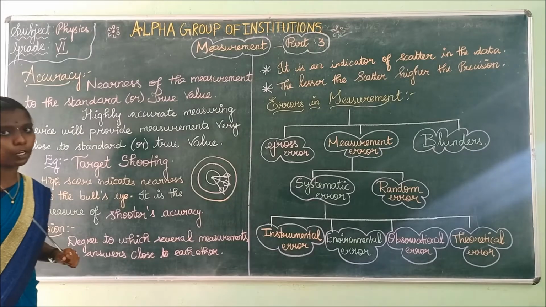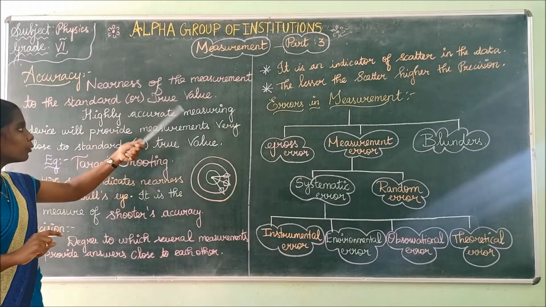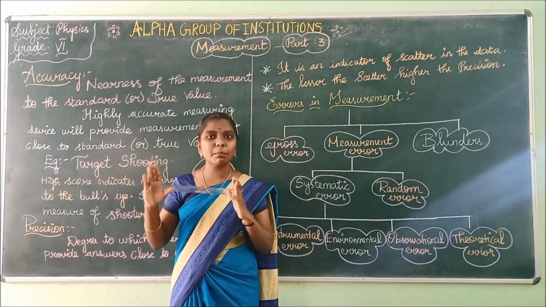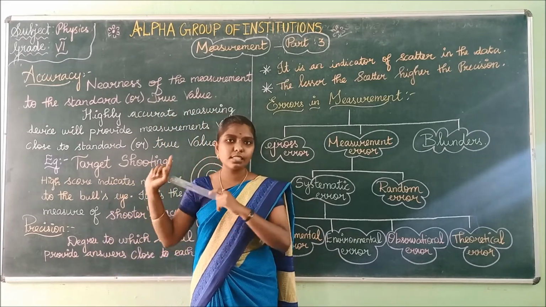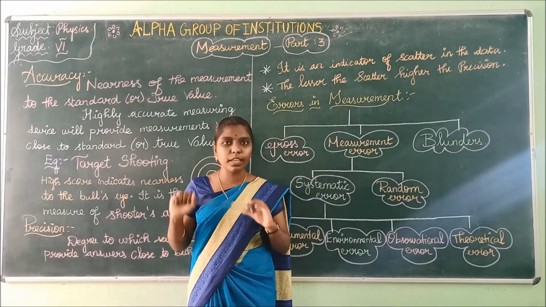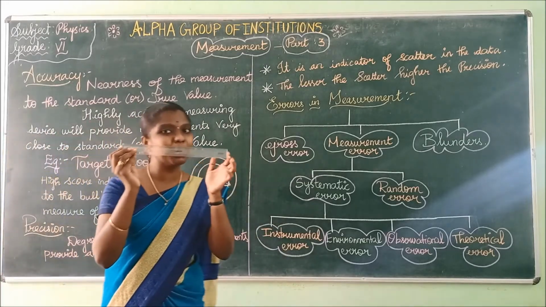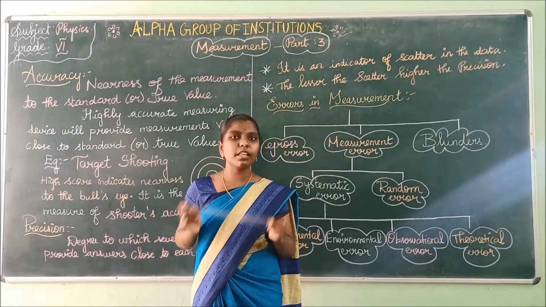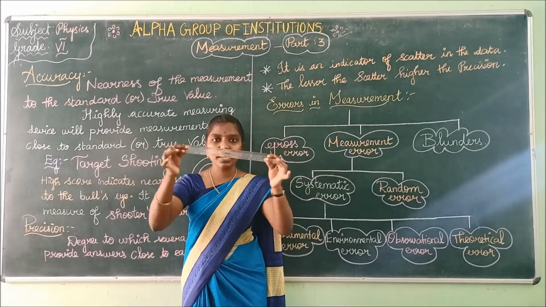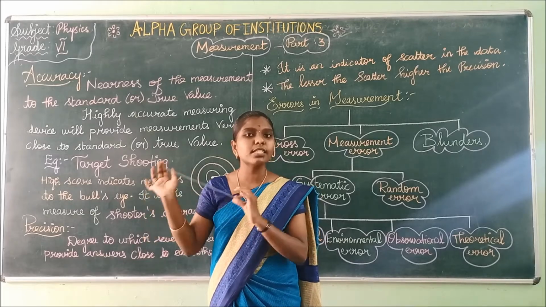Standard is nothing but the fixed value. Nearness of the measurement to the standard or true value. For example, they are asking you to measure and show that 1 meter is equal to 100 centimeter. That is the standard value, the fixed value, the true value. Here you have to measure and prove that 1 meter is equal to 100 centimeter. That is your experiment.